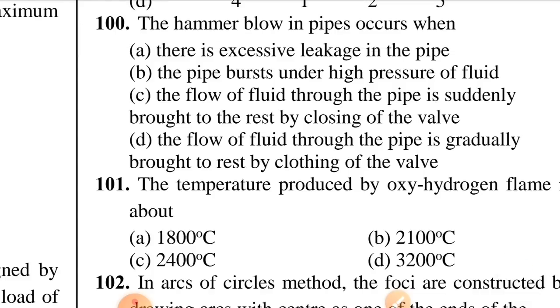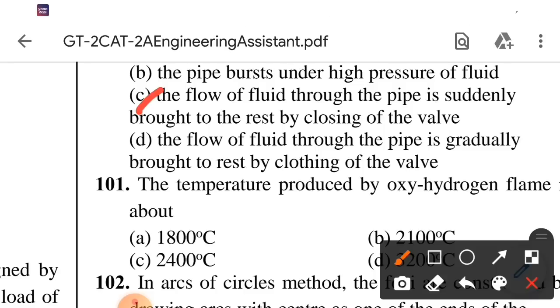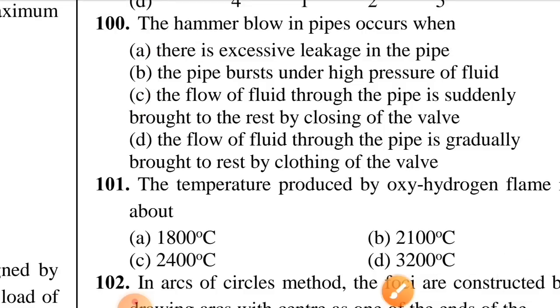Question number 100. The hammer blows in pipes occur when. Option C is correct, the flow of fluid through the pipe is suddenly brought to rest by closing of the valve. Question number 101. The temperature produced by an oxyhydrogen flame is about. Option C is correct, 2400 degrees centigrade.